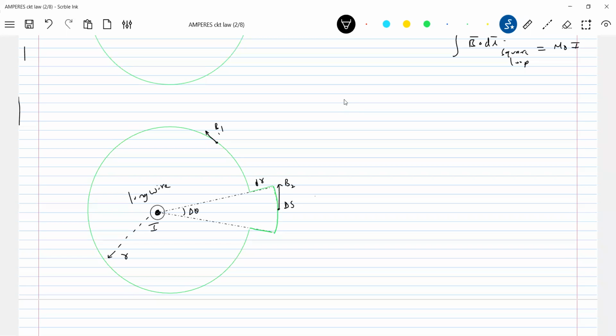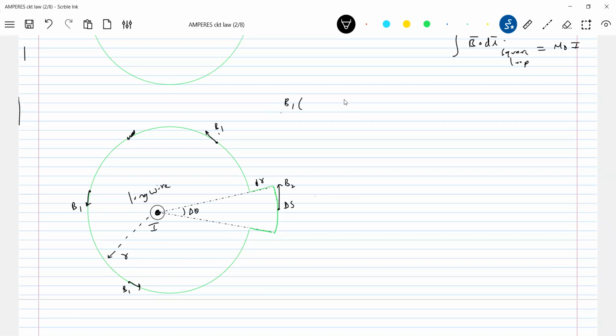Let me go for the value of this one. What is the arc length? So B bar dot dl, no? Everywhere the B bar is parallel. We know it's a long wire, and due to the long wire the lines of force will be concentric circles. So at all points on this circle of radius r, B1 bar will be parallel to the length. So what is the angle between B1 and dl? Everywhere it will be parallel, the angle is 0. So I can directly write the value here.